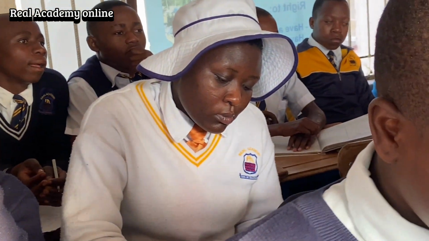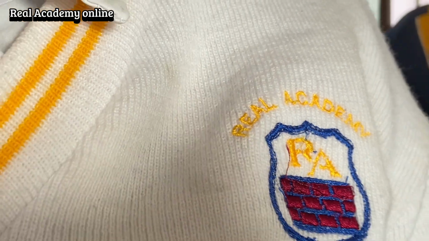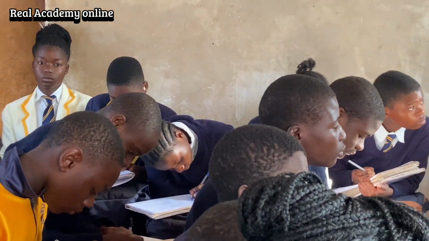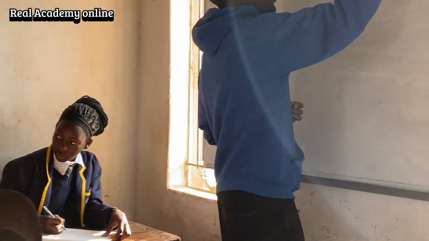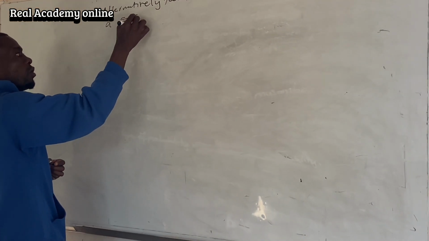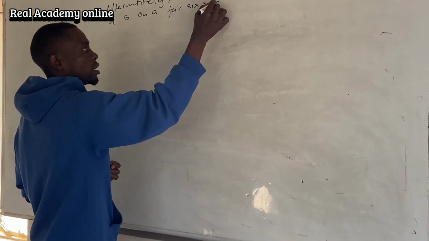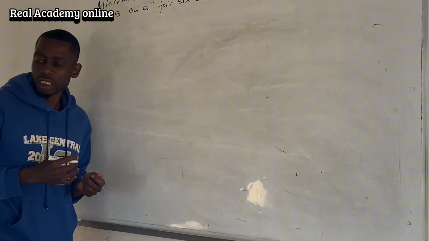Alternatively, the probability of throwing a 5 on a fair six-sided die is what?